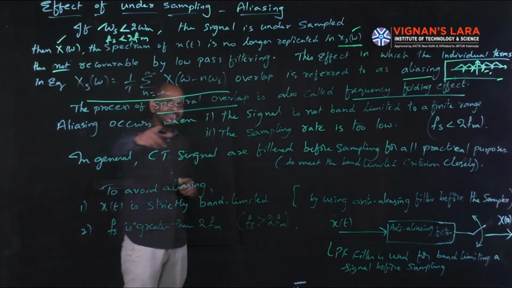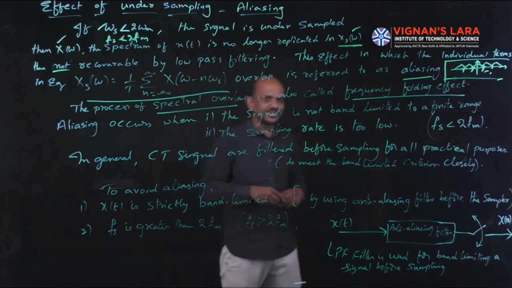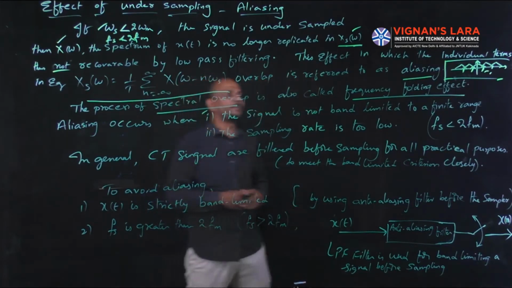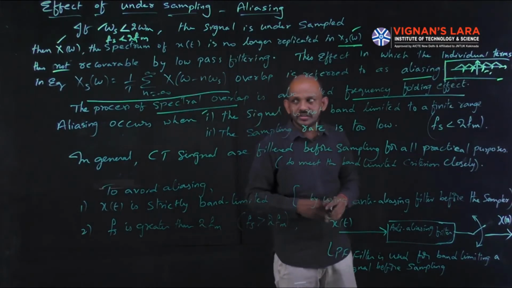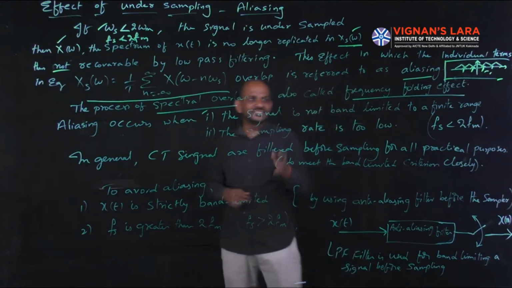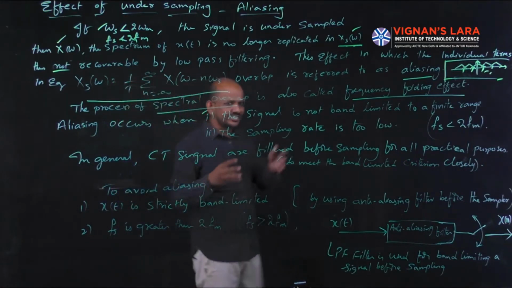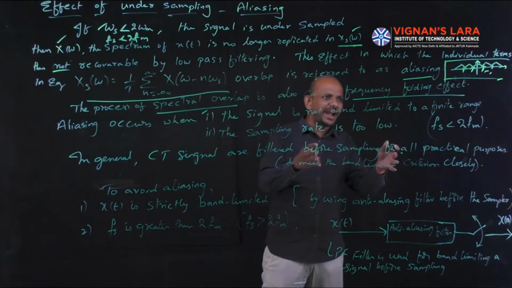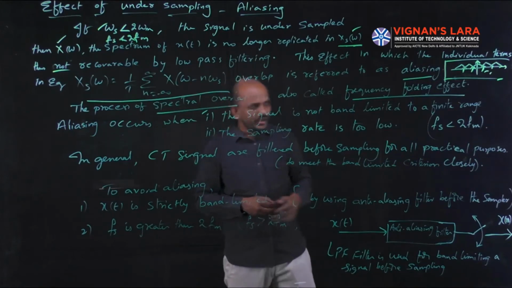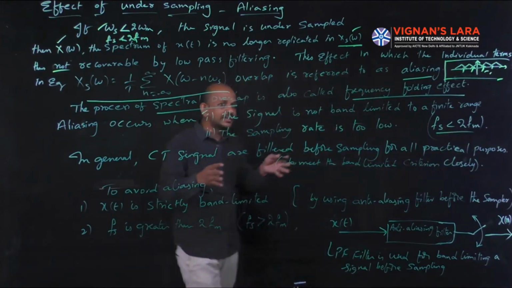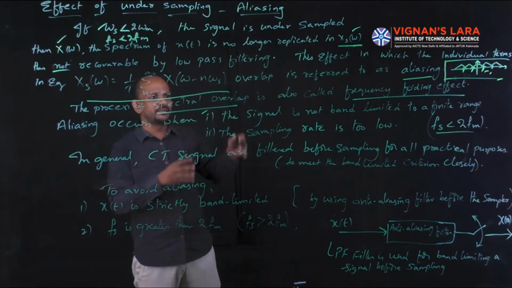And aliasing occurs in these cases. First, when the signal is not band limited to a finite range. This aliasing occurs if the signal is not band limited.